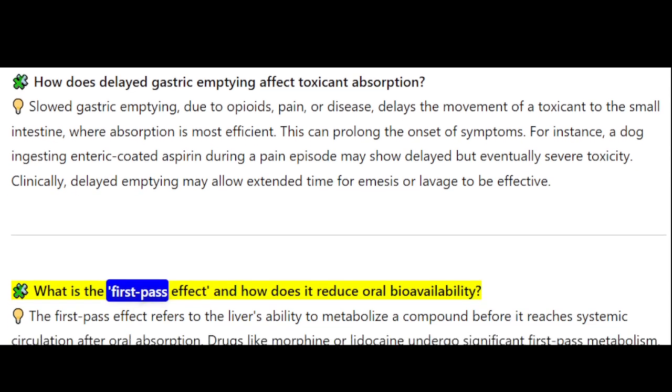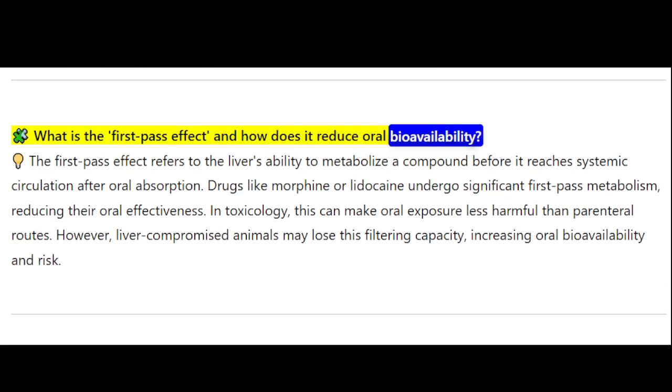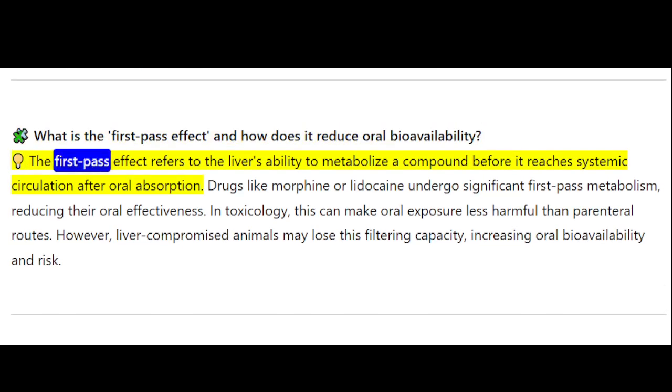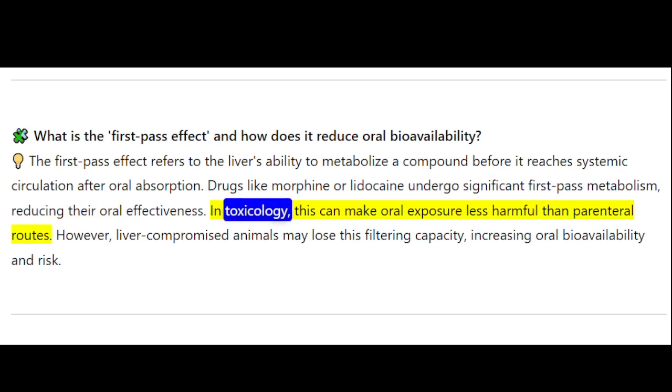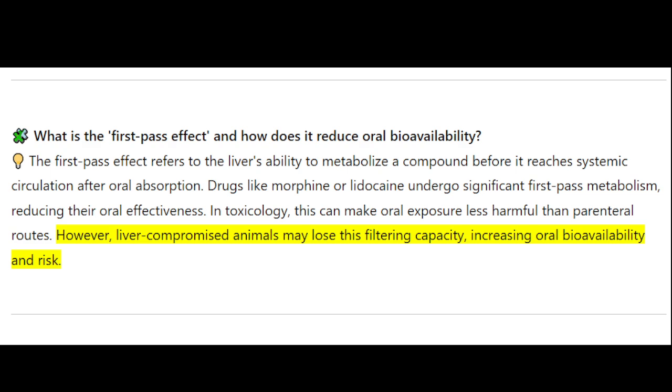What is the first-pass effect and how does it reduce oral bioavailability? The first-pass effect refers to the liver's ability to metabolize a compound before it reaches systemic circulation after oral absorption. Drugs like morphine or lidocaine undergo significant first-pass metabolism, reducing their oral effectiveness. In toxicology, this can make oral exposure less harmful than parenteral routes. However, liver-compromised animals may lose this filtering capacity, increasing oral bioavailability and risk.